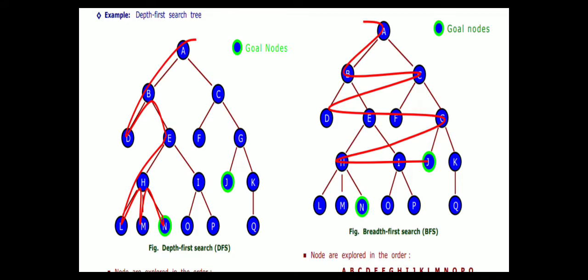Depth first search works on the technique that when you start a branching, it will continue the branching on only one part of it until you reach the goal. So here we start from A to B, then D, E, H, L, M, N, and then at N you reach the goal. Similarly here C, F, G, J, K and Q.